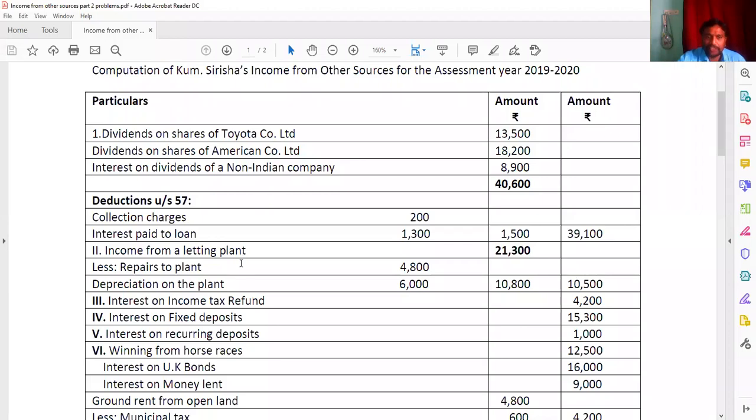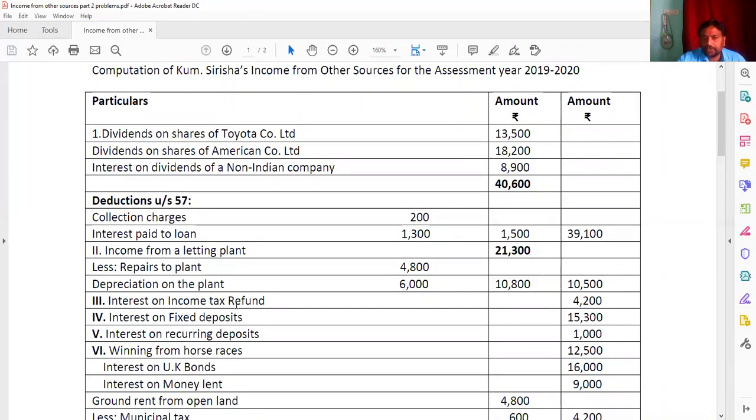Once again, listen to this. Income from letting a plant: he has given it for letting purpose or rent purpose to someone, and he got an income of 21,300. What are the expenditures incurred? He can claim here the repairs of plant, 4,800, and depreciation on the plant, 6,000. So 4,800 plus 6,000 becomes here 10,800. And 21,300 minus 10,800, you are getting here 10,500.